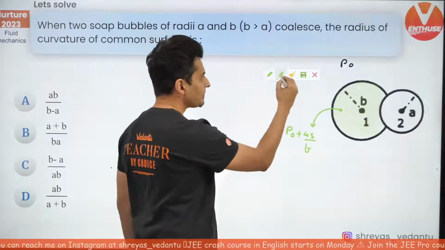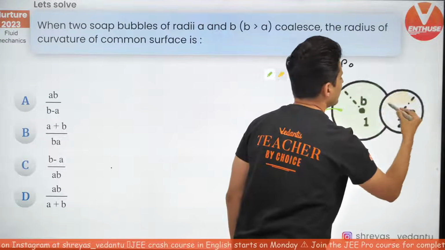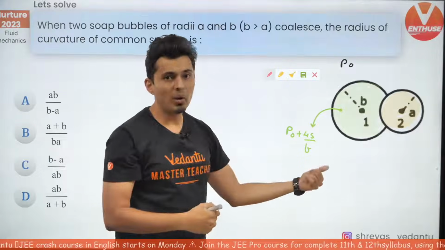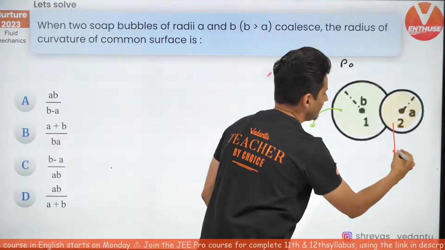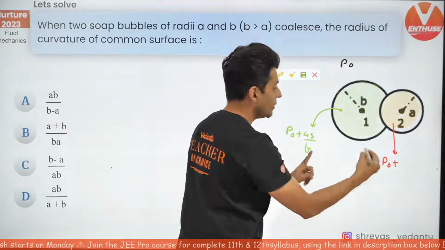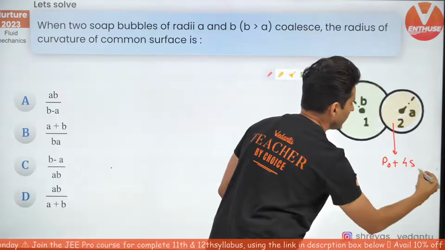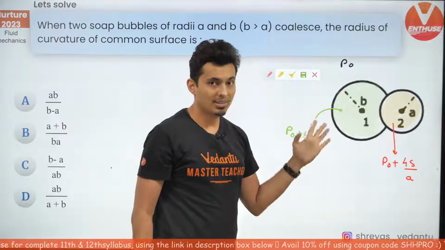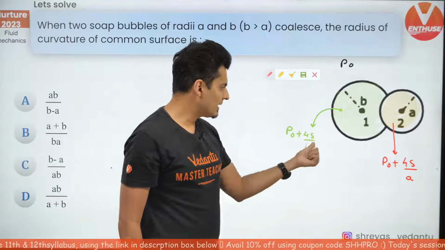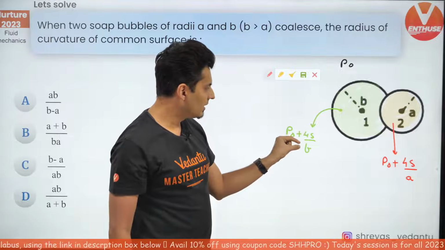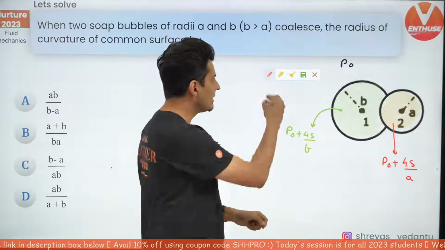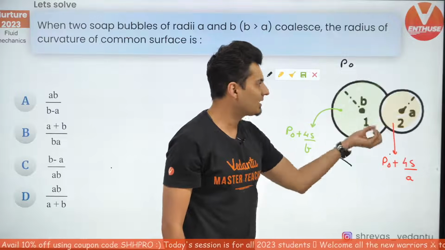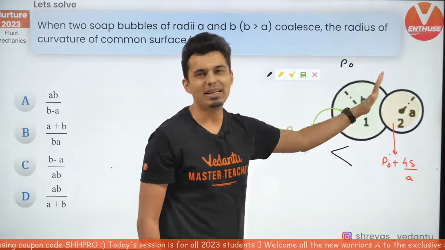Cool. Next, what about the pressure in this region? Obviously that will also be more than the outside pressure, and that will be P naught, but it will not be 4S by B, it will be 4S by A. Now if I ask you, who is big? This is big or this is big? Not size wise, pressure wise. Size wise B is bigger, so this term will be smaller, so this pressure will be less. So clearly this pressure is less than that pressure, and that's why if this side pressure is more, you can see the common surface has bent.